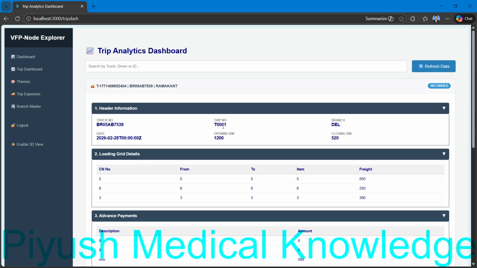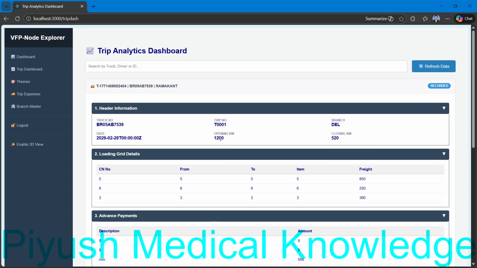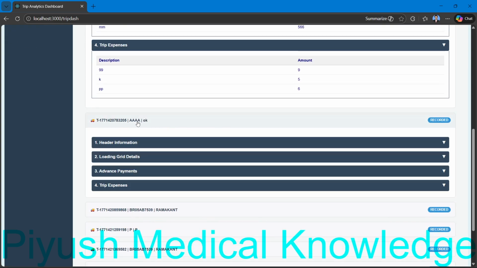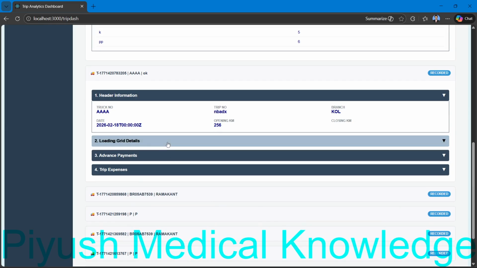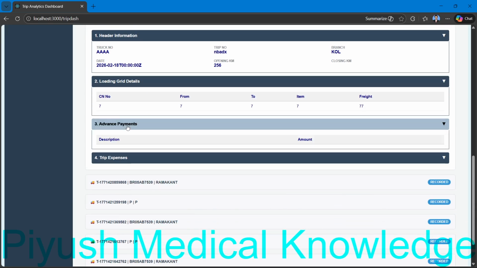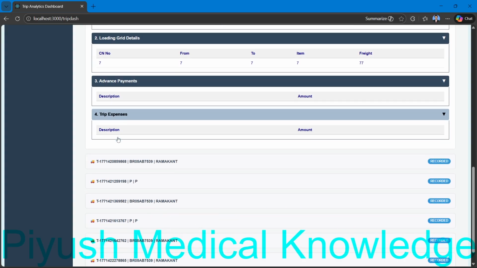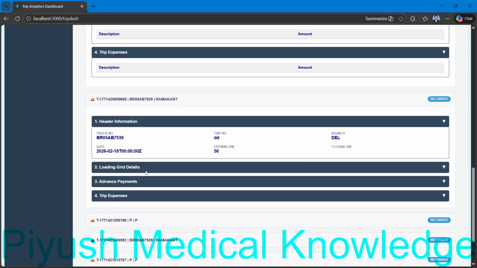Here you can see the truck number, trip number, branch, date, opening kilometer, closing kilometer. Everything can be collapsible.